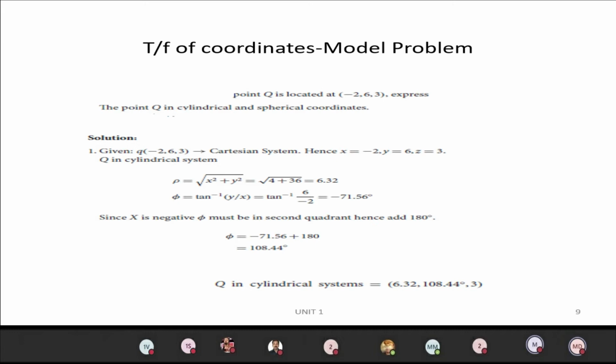That's what they have done here. Minus 71.56, they add plus 180, and get phi equal to 108.44. And z equal to z, so the z value is 3. So the total Q value in the cylindrical system is 6.32, 108.44, 3.